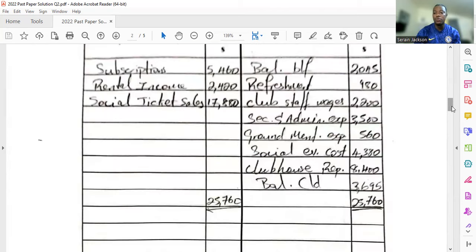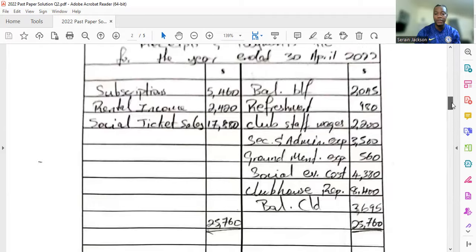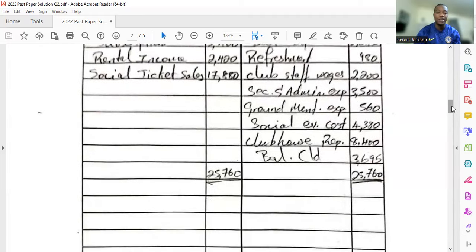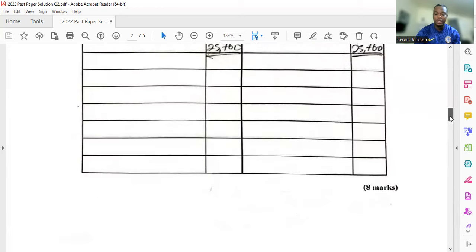And then simply all you do now is to balance off the account. You find the difference between the both sides. This is simple double entry balancing off. You balance off the account, the balance carried down is 3,695, right? And you put your totals there. And for that, you got 8 marks. So that was pretty simple.